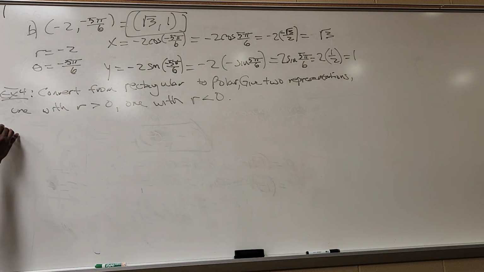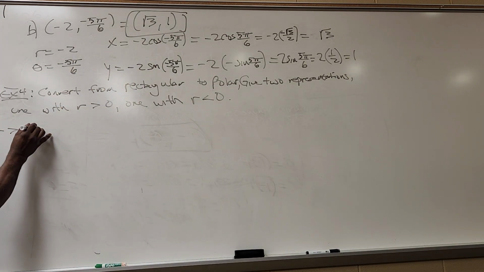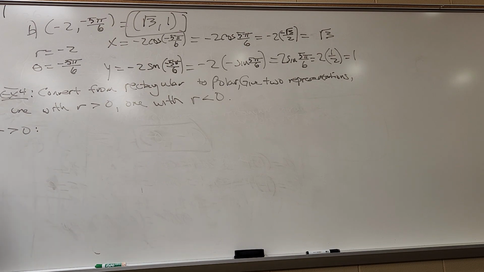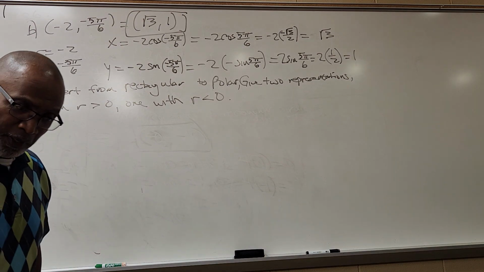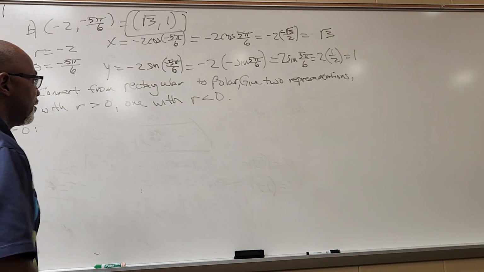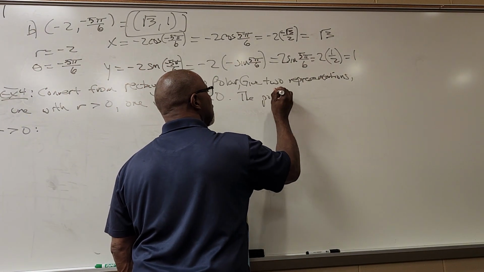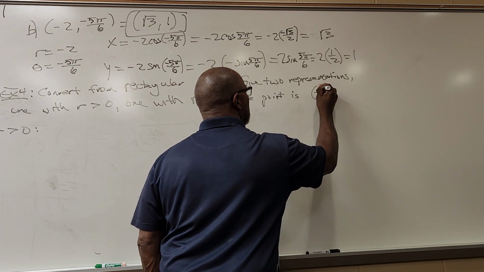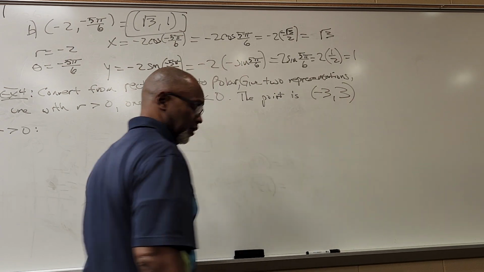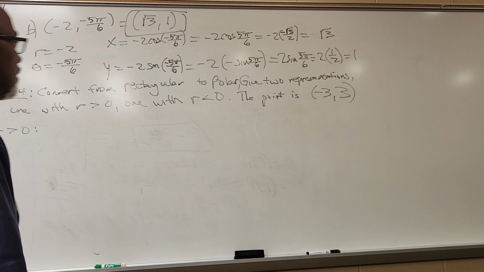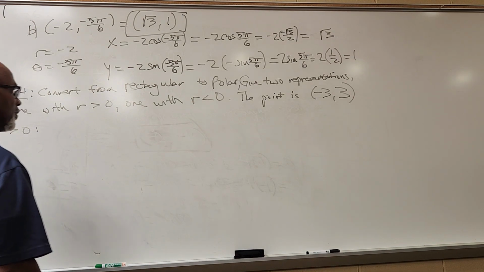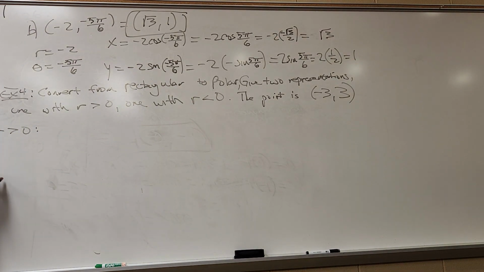Okay, so let's start with r greater than 0. All right. So again, I didn't give you the point. The point is (-3, 3). So I've got a point in rectangular. So x is -3, and y is positive 3. That's what they gave me.